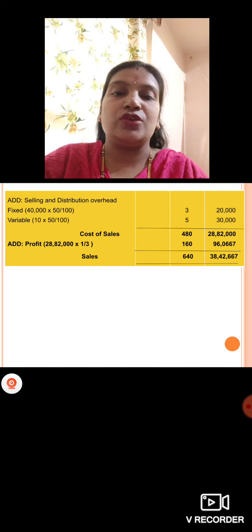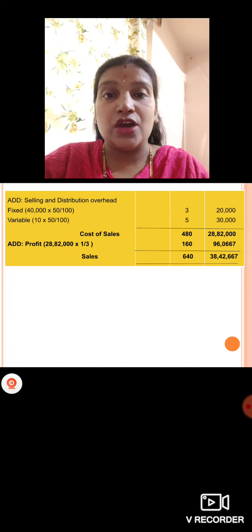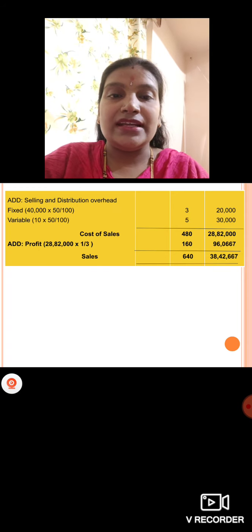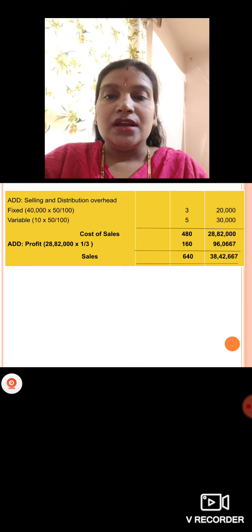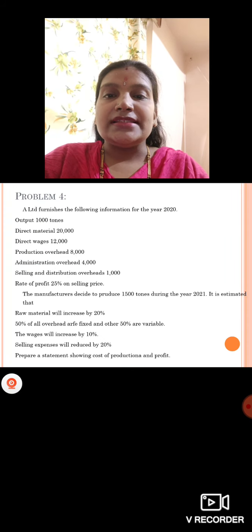And total selling price, after selling all your products, total sales value you will get it as 38,42,667 rupees here. I hope you are clear with this. Next you have homework sum.